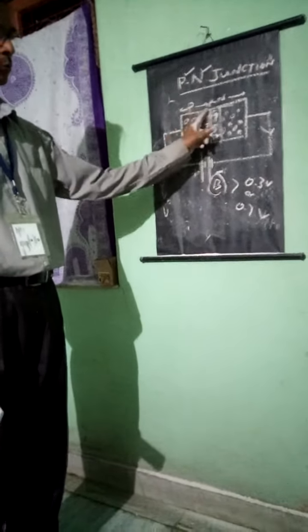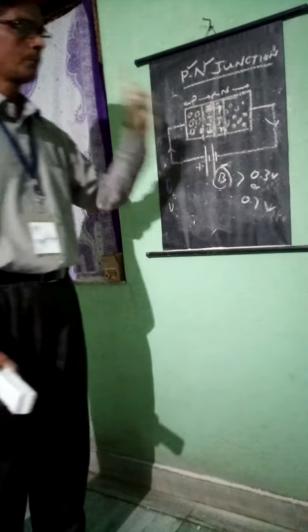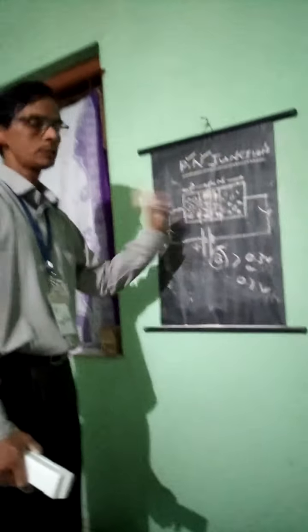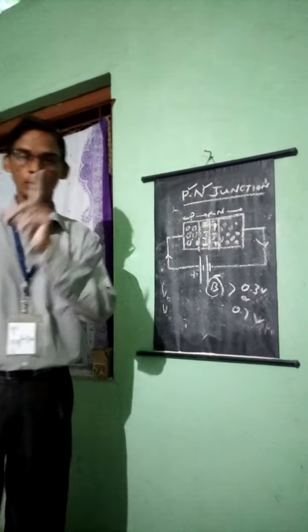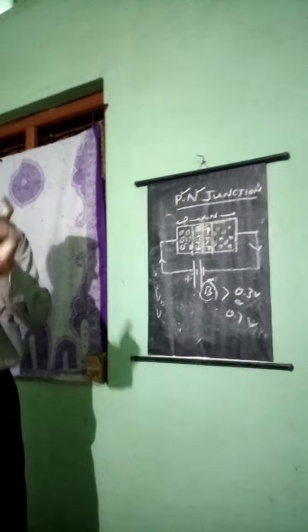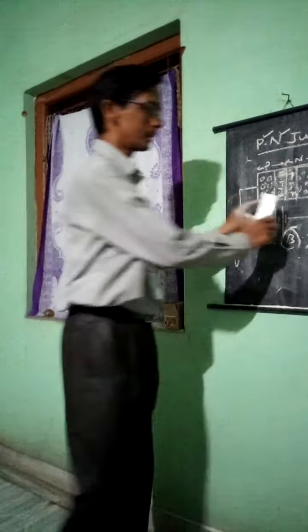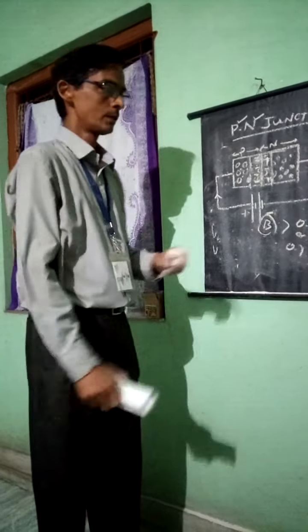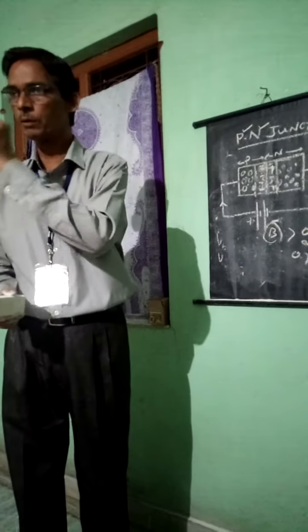Remember, after applying this, the forward biased current is created. This forward biased current is nothing but the drifting of electrons from this end to this end. The drift current will be created. You can see the difference between the drift current and the diffusion current. You must distinguish between diffusion current, conventional current and drift current. Before applying the voltage, diffusion current is created, then the movement of electrons from this side to this side creates the drift velocity.